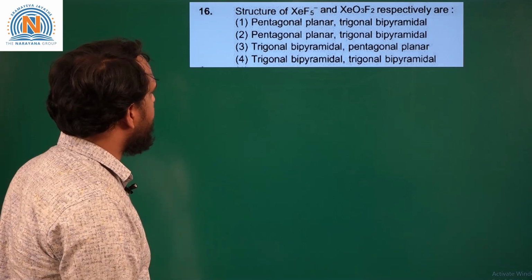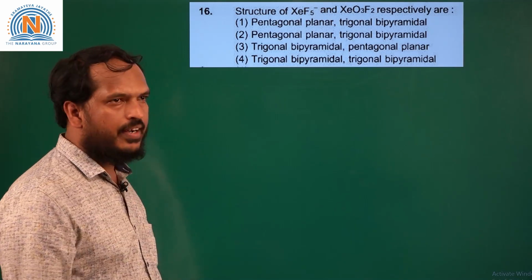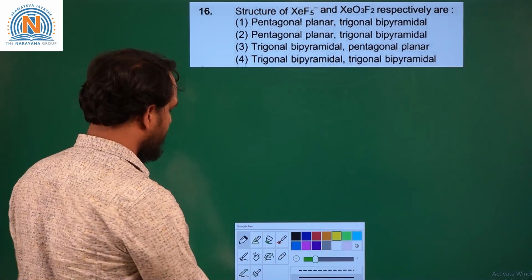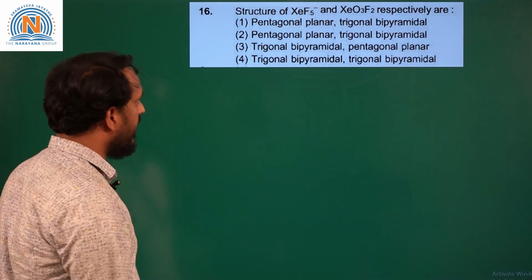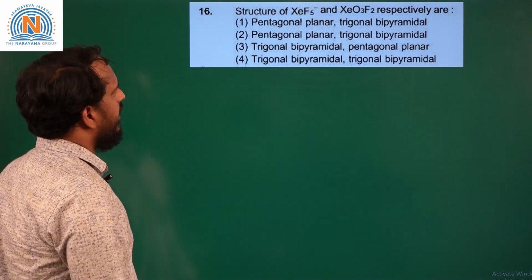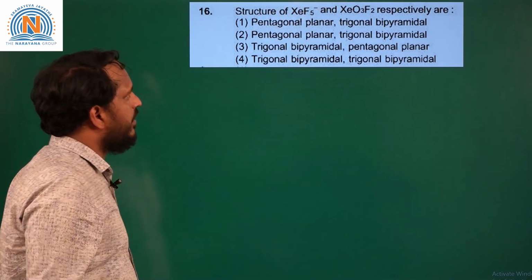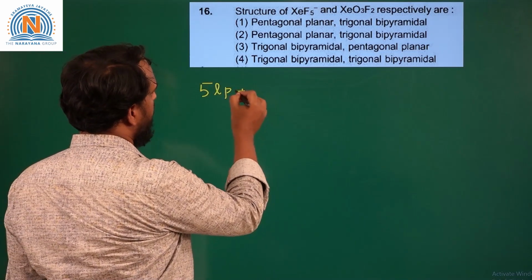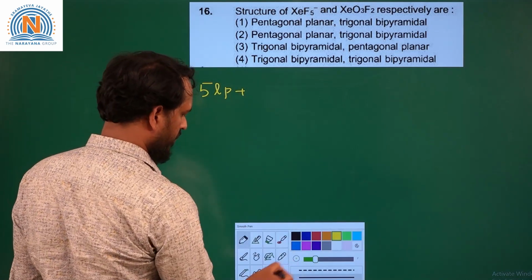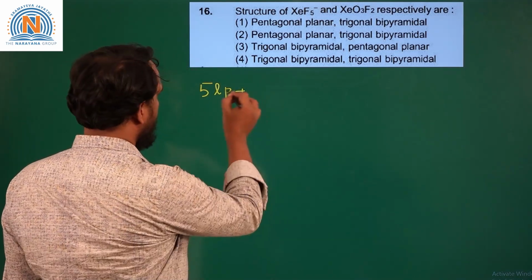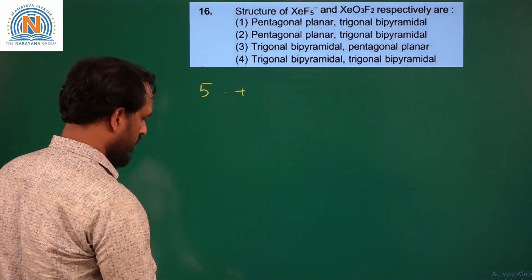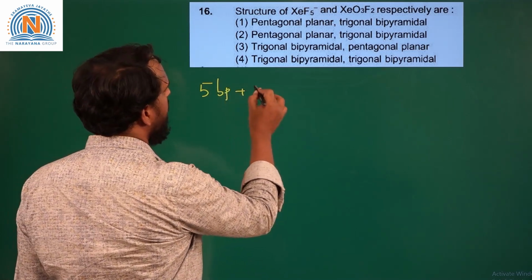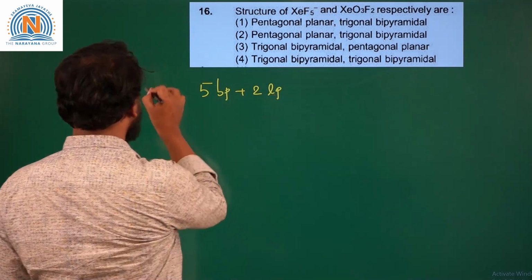So here again structure of XeF5 minus and XeO3F2 are asked. Xenon is a group 18 element. It has 8 valence electrons. So we can see that in XeF5 minus there are 5 bond pairs and 2 lone pairs.